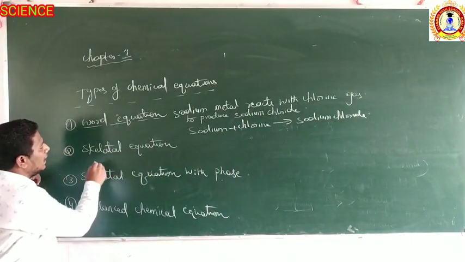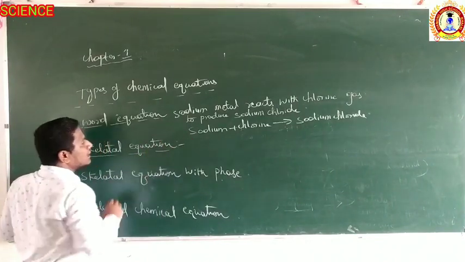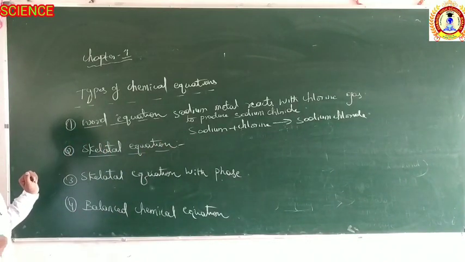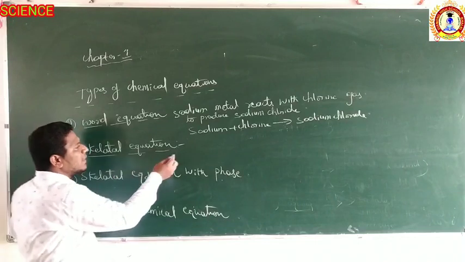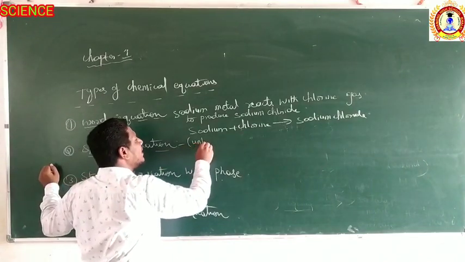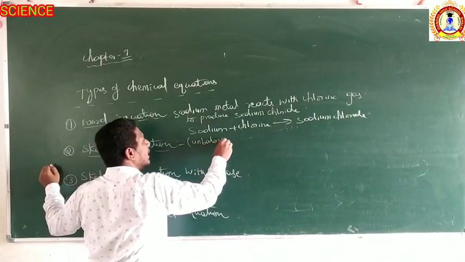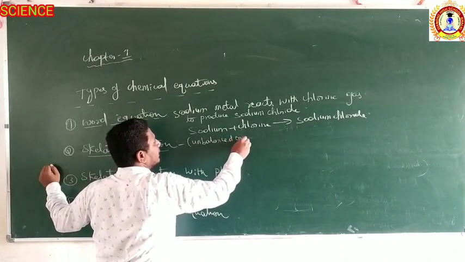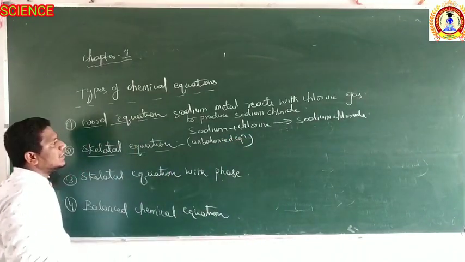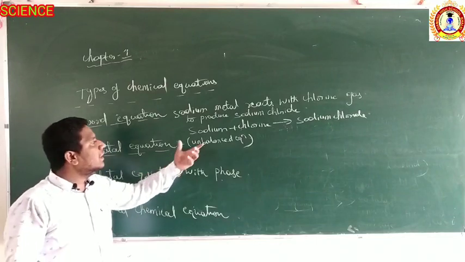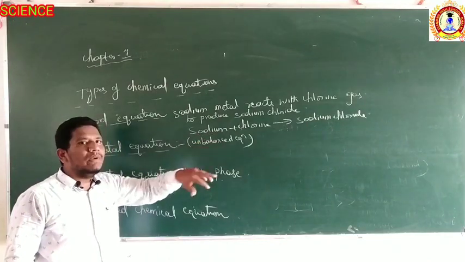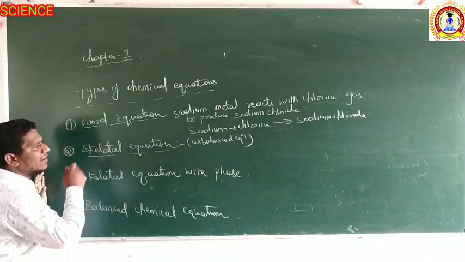Then what is the skeletal equation? The skeletal equation is also known as the unbalanced equation. They are the unbalanced equations, right? And in them the substances are represented by symbols. I will take the same example.